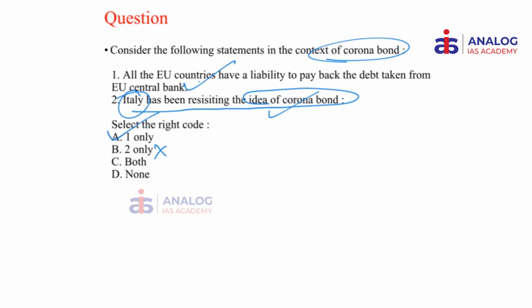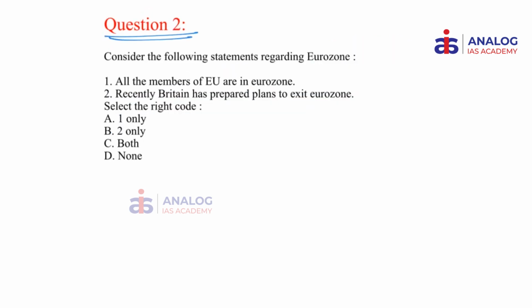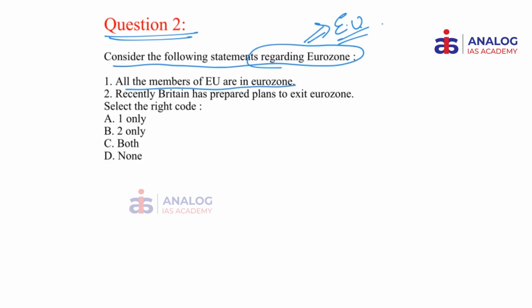That is the answer. Now let us have a look at question number 2, which I want you guys to do some research on and comment in the comment section. Consider the following statements regarding the Eurozone. This is the basics of the European Union that you have to understand. All the members of the EU are in the Eurozone. Recently Britain has prepared plans to exit the Eurozone. Which of the following statements are right? Please comment the answer in the comment section along with the explanation.